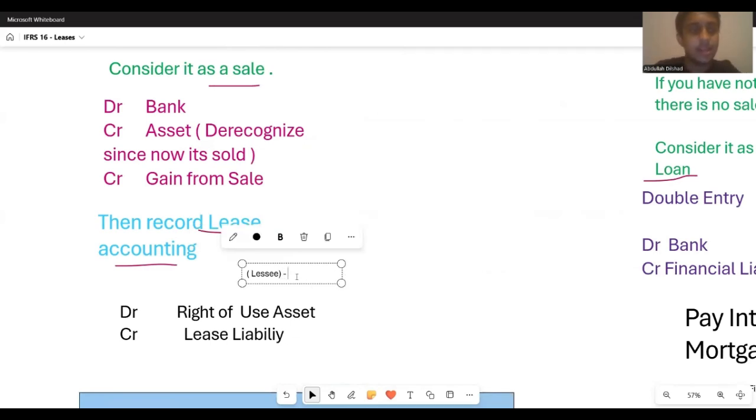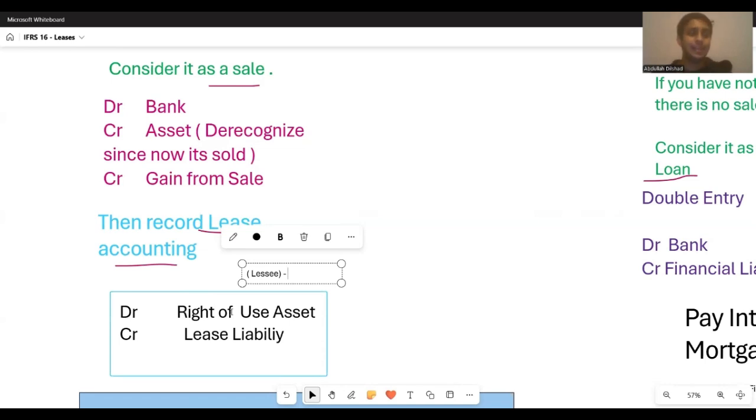This is done by the lessee, right? From his perspective, because he is only planning on using the asset. So that is why you need to debit the right-of-use asset. And since this is a transaction related to a lease, it will create a lease liability, so you need to create the lease liability.